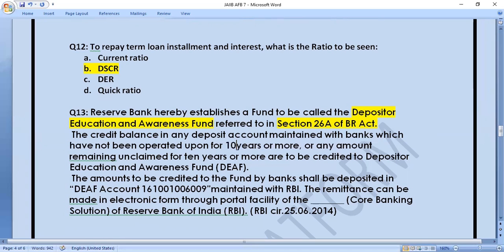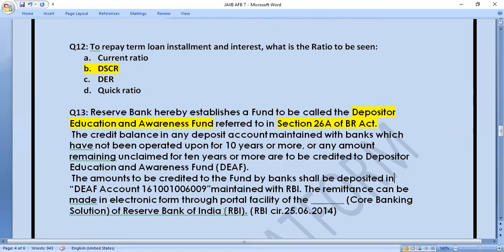If there is no operation in the account for 10 years or more, then any amount remaining unclaimed for 10 years or more is to be credited to the Depositor Education and Awareness Fund, that is DEF. Okay, the amounts to be credited to the fund by banks shall be deposited in the DEF account maintained with RBI.